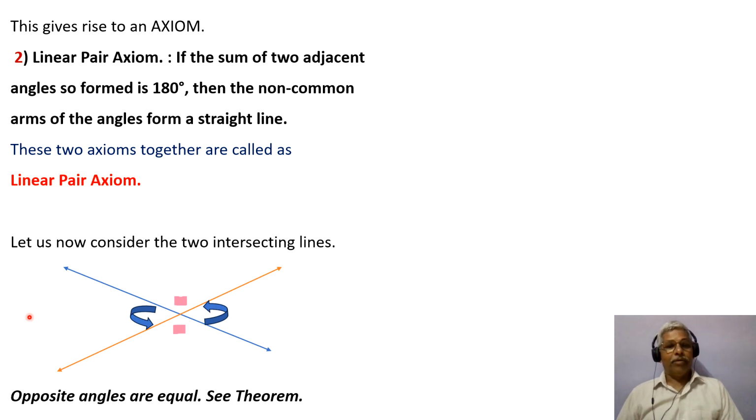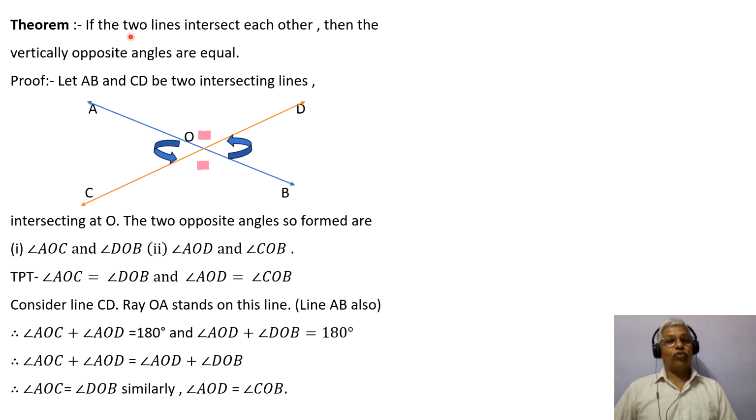Pre-discussion about the theorem. Let us now consider two intersecting lines, and the opposite angles formed by these intersecting lines. Opposite angles are equal, and we will see the theorem on this. This angle and this angle are opposite to each other, and so are these. Theorem: if two lines intersect each other, then the vertically opposite angles are equal.